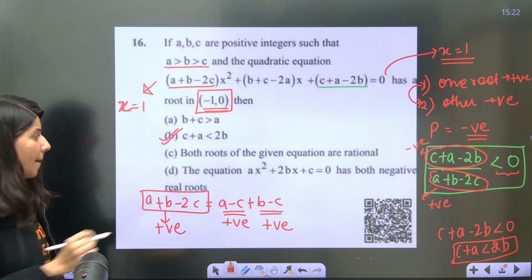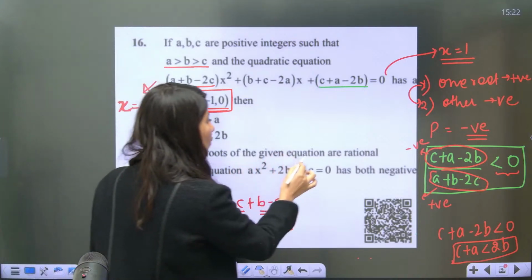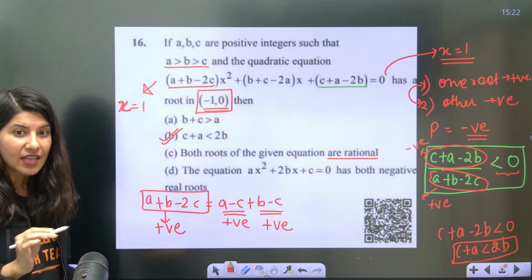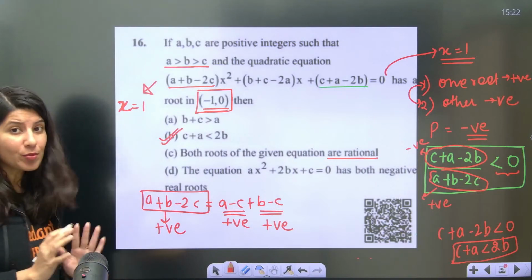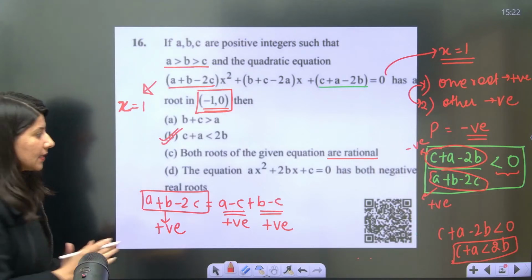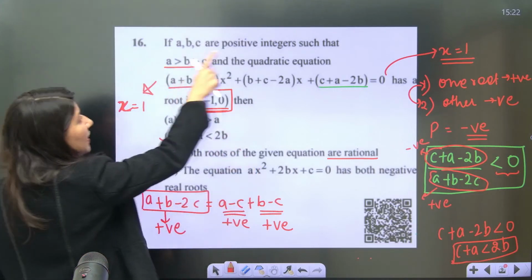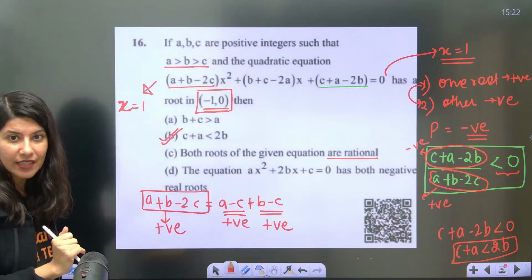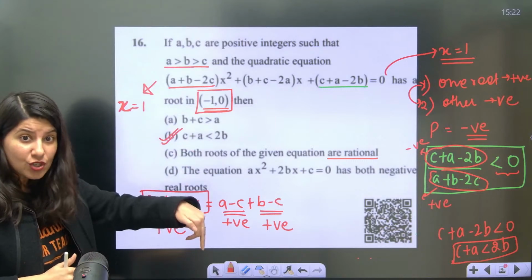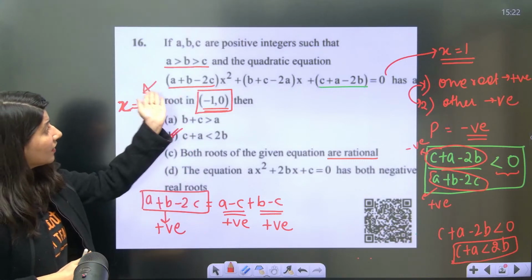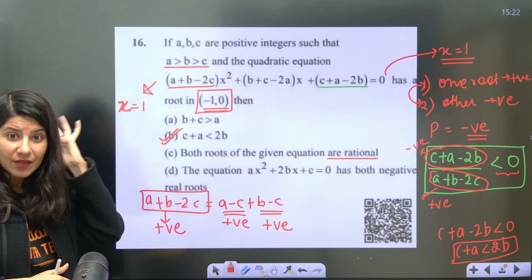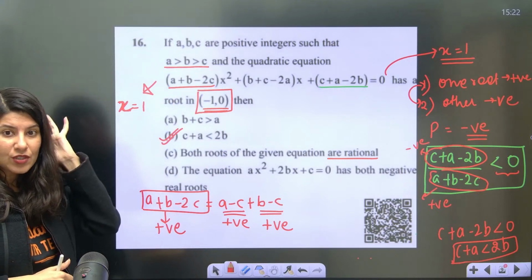Now, both roots of the given equation are rational. That's what they are asking. Understand one thing, that option C is definitely correct. Why am I saying this? Because A, B, C are positive integers. Correct? And if A, B, C are positive integers, then this equation's roots will be rational.